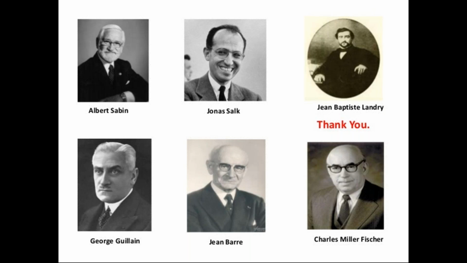Any doubts regarding acute flaccid paralysis? You should know the definition of acute flaccid paralysis. Acute means less than 14 weeks duration. Flaccid means there should be flaccid paralysis, hypotonia, weakness of one or more parts of the body. That's why it is called acute flaccid paralysis, and the age should be less than 15 years, or any age where poliomyelitis can be diagnosed. That is the AFP definition, and all of you should know it.